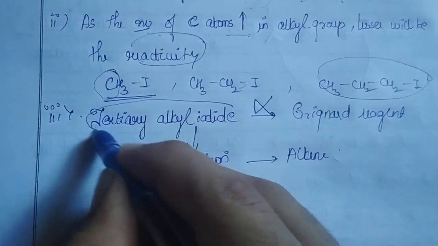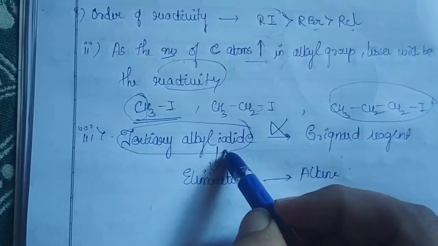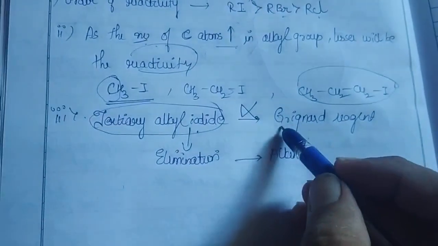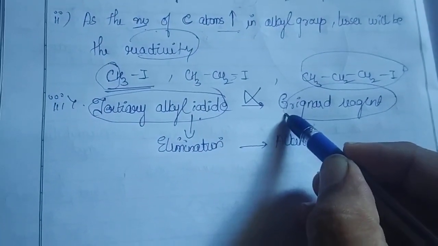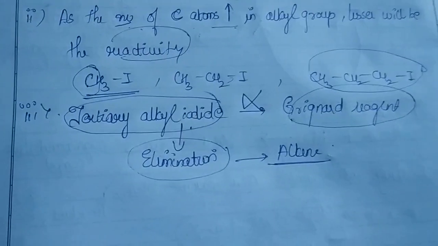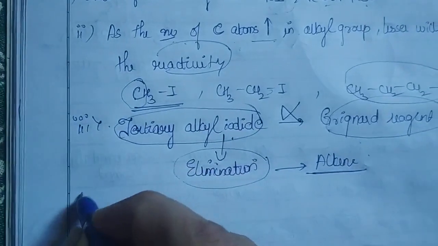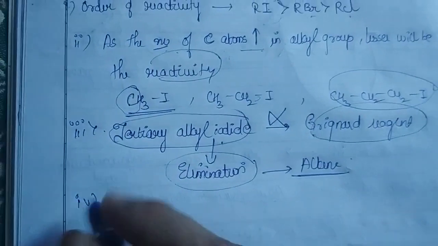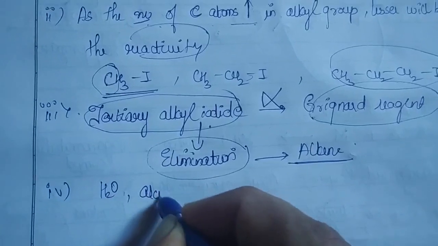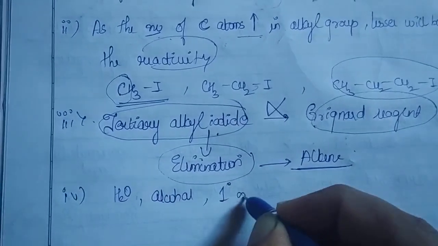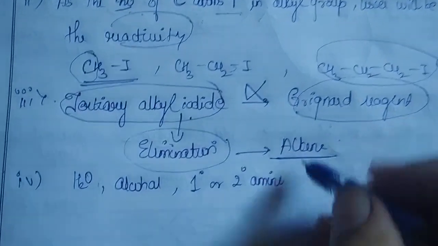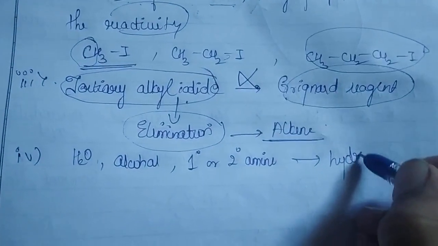So whenever you are treating tertiary alkyl iodide in the presence of magnesium and a dry ether, instead of giving the Grignard reagent, it will be undergoing an elimination reaction to give us an alkene. Very much important. And as I have said earlier, Grignard reagents are very reactive. So if any source of water, alcohol, or your primary or secondary amines, that is your NH2, amines are present, what will we be getting? We'll be getting our hydrocarbons.